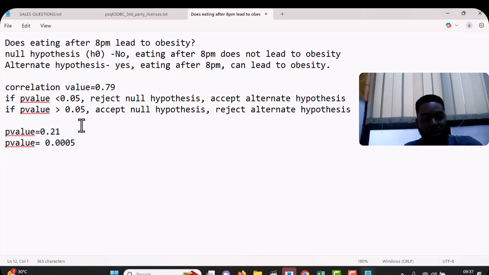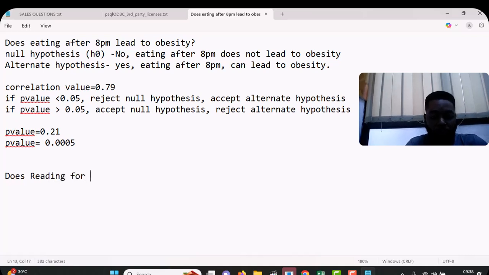Now let's take it back to our data where we have exam grade and hours studied. Now what will the null hypothesis say? First, what will be our assumption? It will be: does reading for longer hours result in getting a higher exam grade?